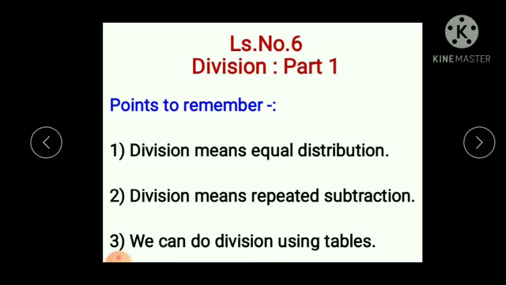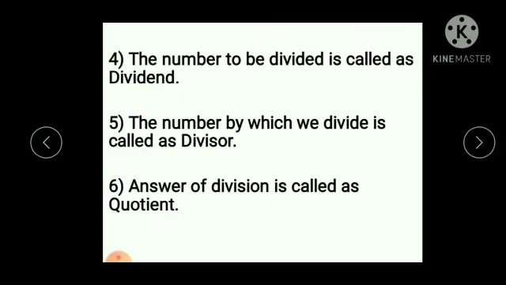Today's topic, lesson number 6, division part 1. Here some points are given. You have to remember these points. Division means equal distribution. We divide means we make equal distribution. Division means repeated subtraction. Children, we have seen multiplication means repeated addition and division means repeated subtraction. We can do division using tables. So, you have to learn tables for division.